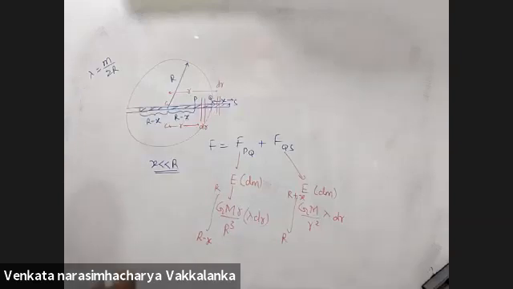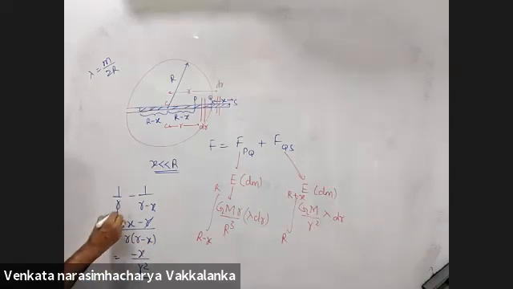Otherwise, X will come in the answer. 1 by R minus 1 by R minus X is R into R minus X, R minus X minus R, this is minus X divided by R. Why R square in the denominator? X is much smaller than R. I am assuming this is capital R.